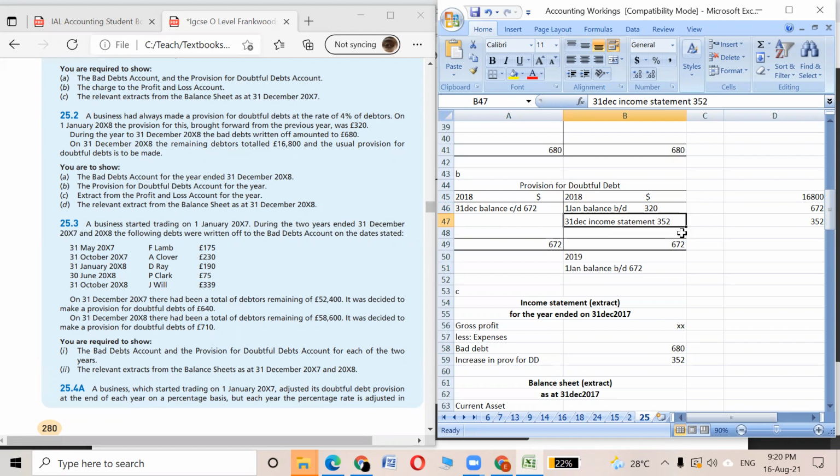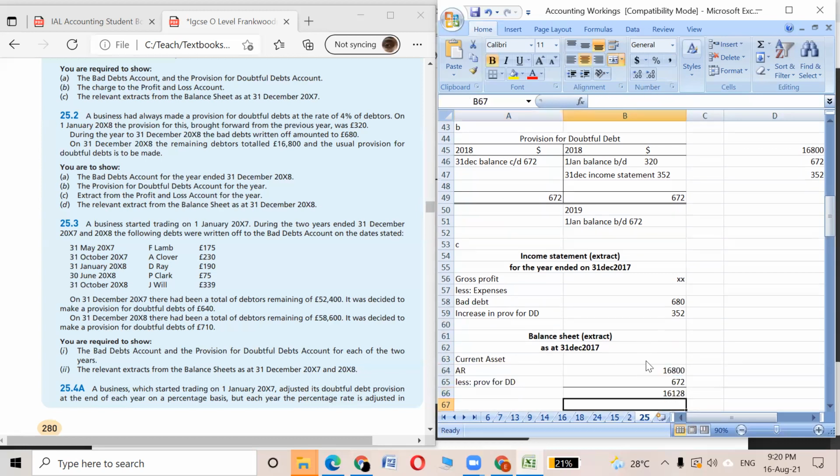So see, the difference is 352. That's why on the credit side we are putting income statement 352. This is the amount of the increase in doubtfulness, which will again be treated as an expense. So in the income statement, under the expenses, we write increase in provision for doubtful debt 352. So that's it for the income statement.